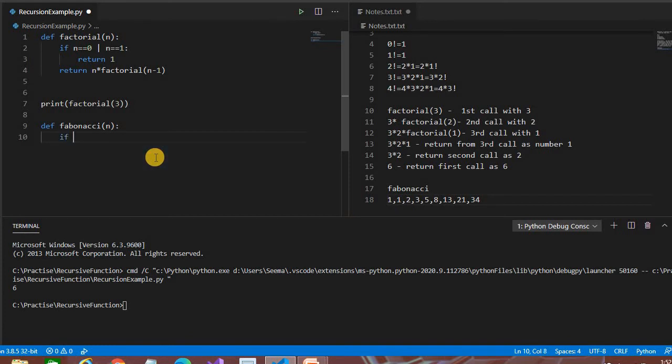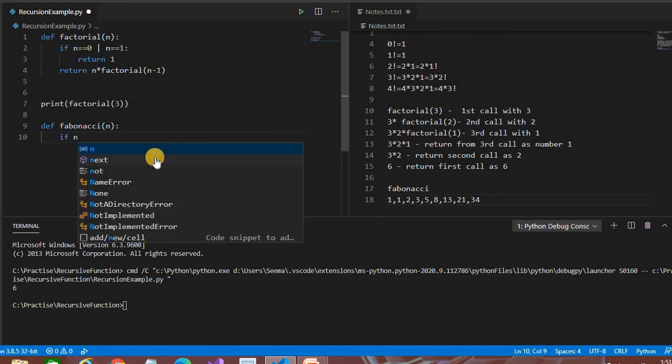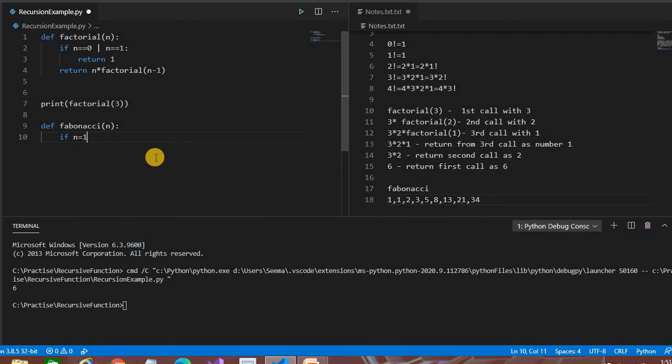Okay, so if number is equal to 1, return 1, simple. If number is equal to 2, then also we have to return 1, simple. If you see the Fibonacci series, the first two numbers are 1, 1. Okay, we have followed the conditions.